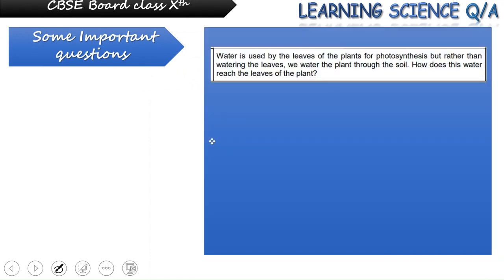Next, they are saying that water is used by the leaves of the plant for photosynthesis, but why are we watering the roots of the plant rather than watering the leaves? How exactly does the water reach the leaves of the plant? So let's see this question.